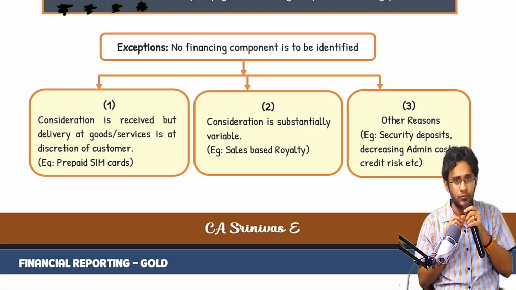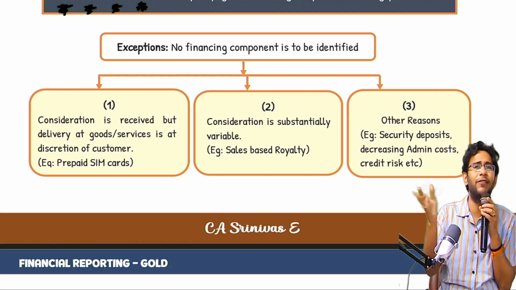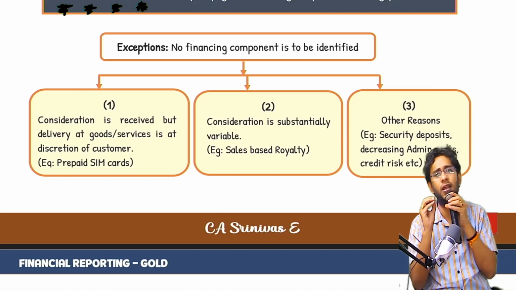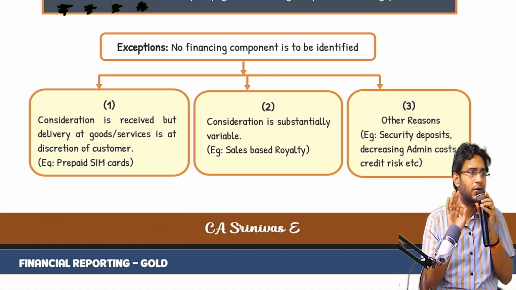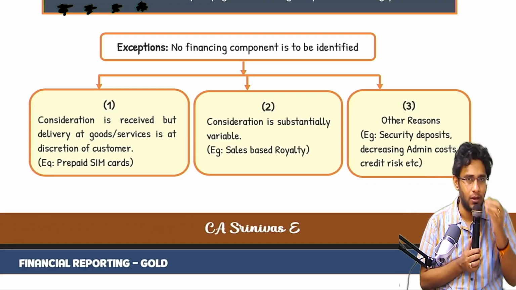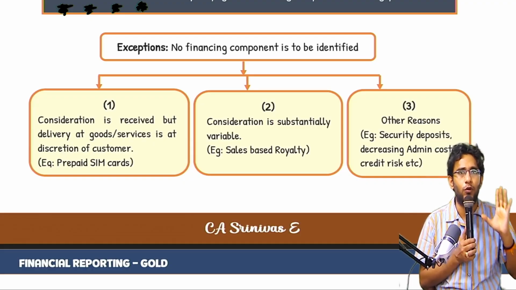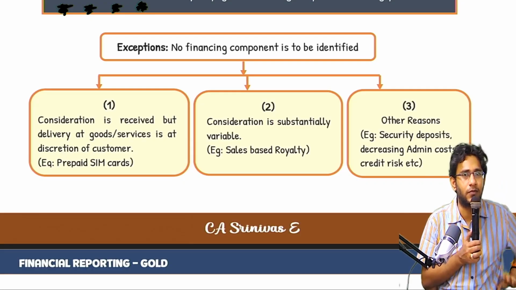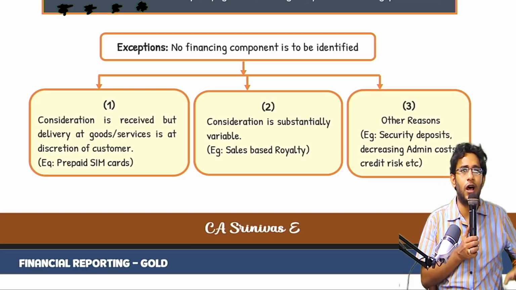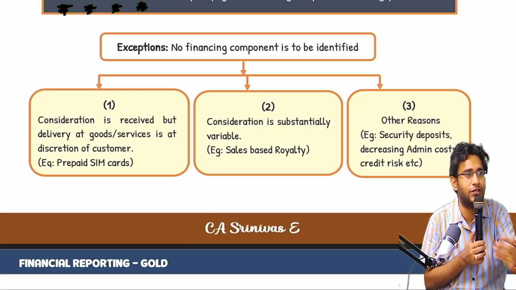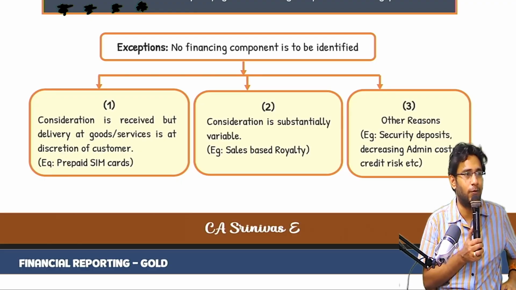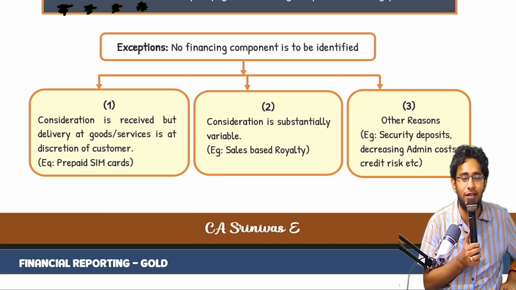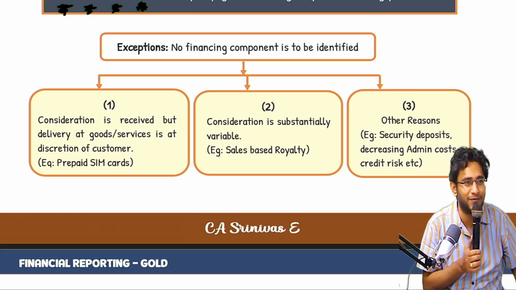Case 2. The consideration is highly variable. You cannot identify the financing component there. Imagine one old fellow wrote a book, A Song of Ice and Fire. That fellow is almost dead many times. A book is sold million copies already. Worldwide blockbuster. TV series is also made. For 10 years, people spoiled because of that.